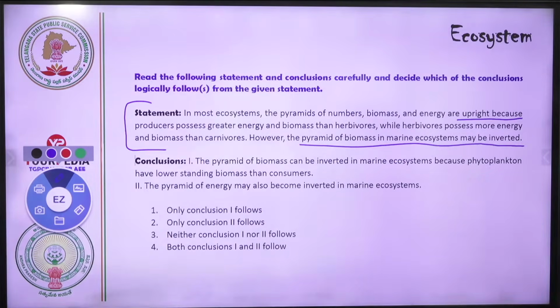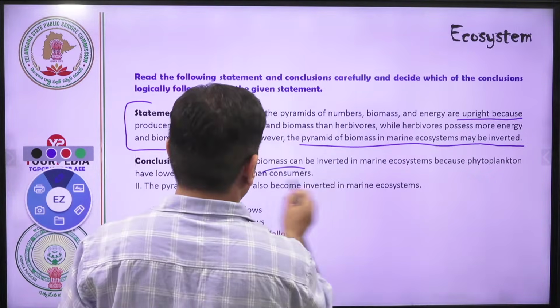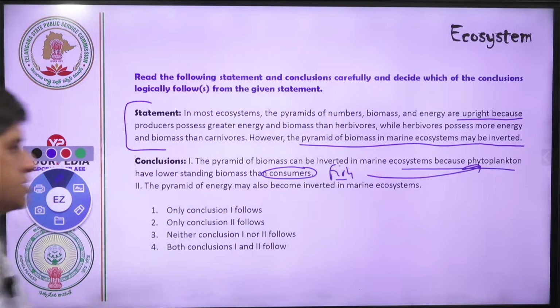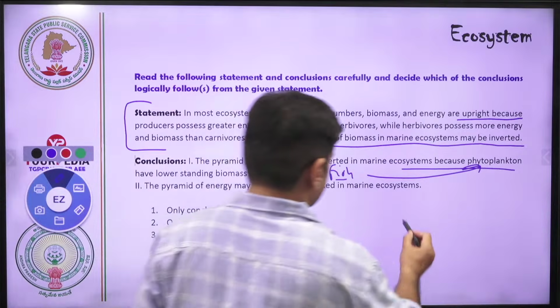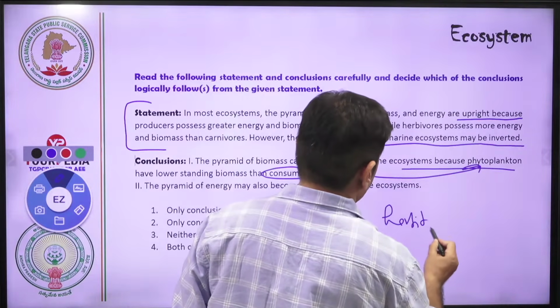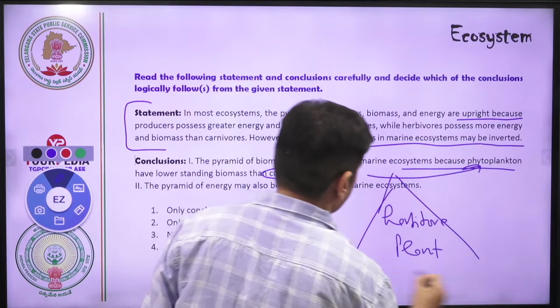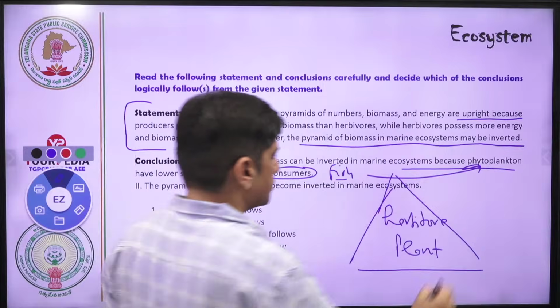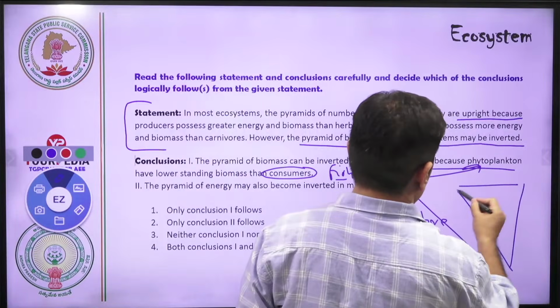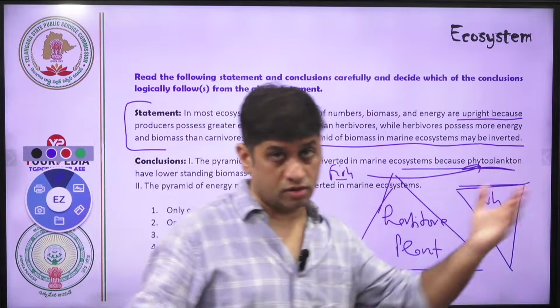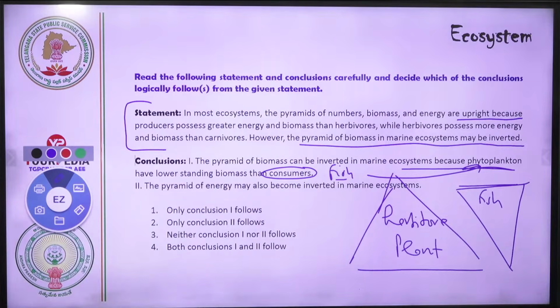Okay, because the consumer is fish. Let us say fish is eating this, and fish has more biomass. So fish is dependent upon phytoplankton. Herbivores eat plants, but the biomass of plants is more than that of herbivores. But here the fish is eating phytoplankton, and the biomass of the fish is more than the phytoplankton. That is what it is saying.